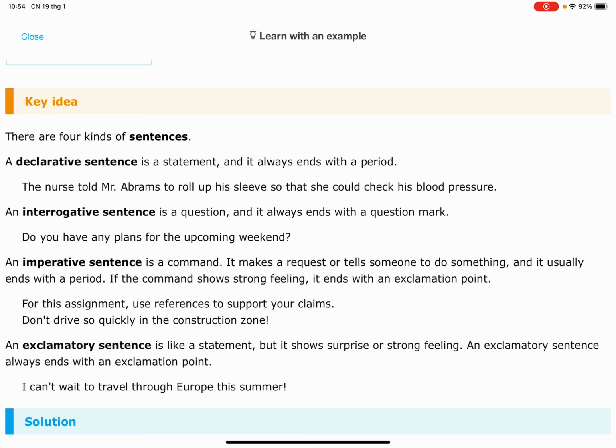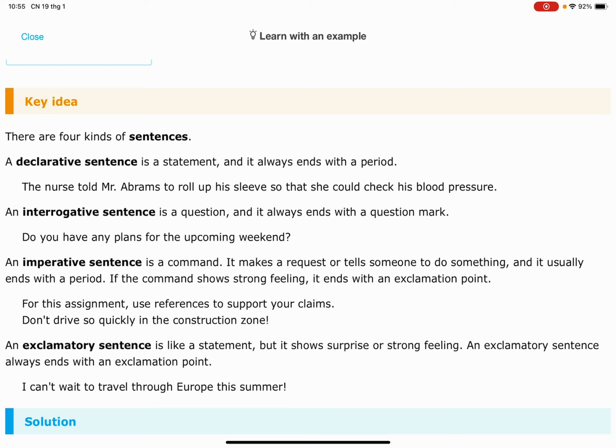Then there is an imperative sentence, which is a command. It makes a request or tells someone to do something, and it usually ends with a period. But if the command shows strong feeling, then it ends with an exclamation point.